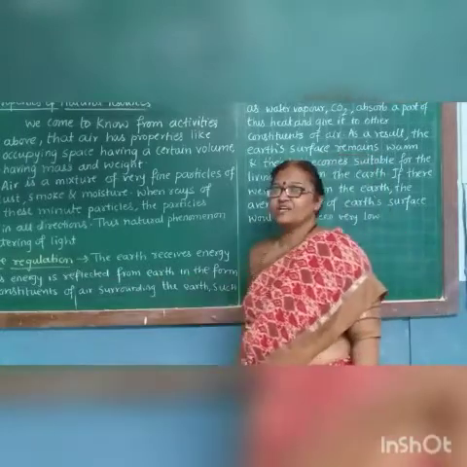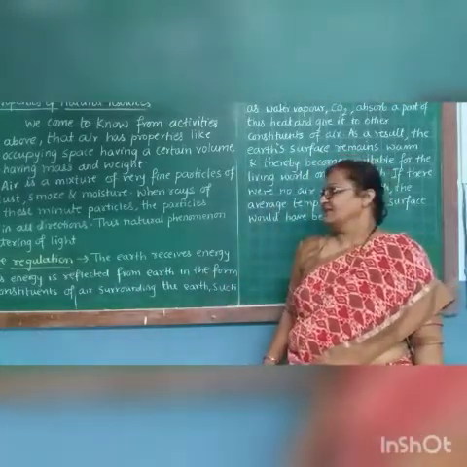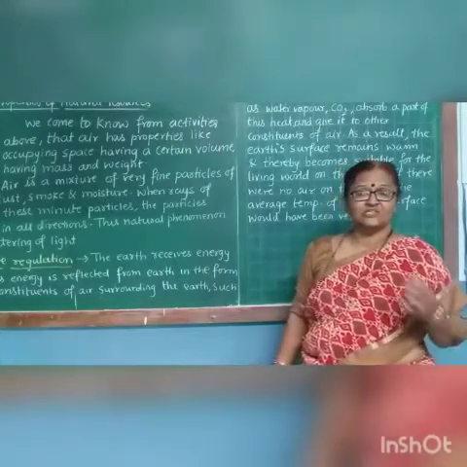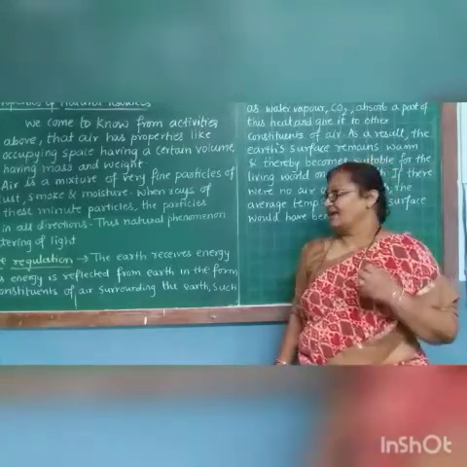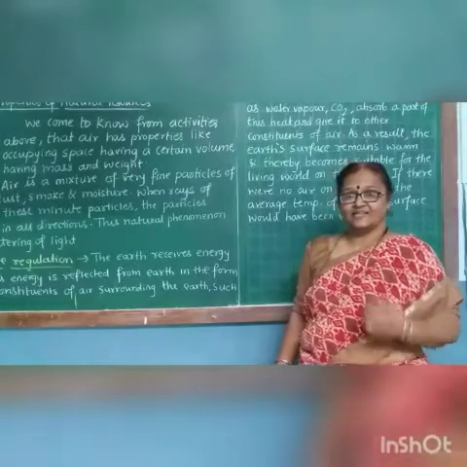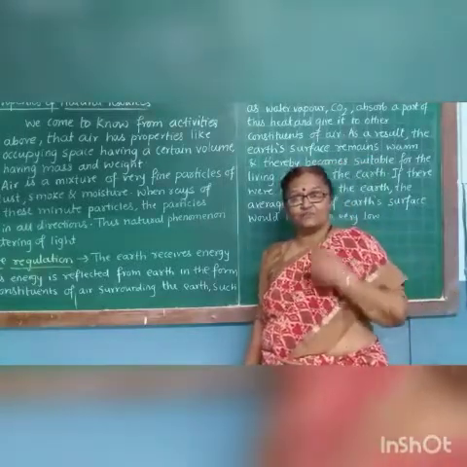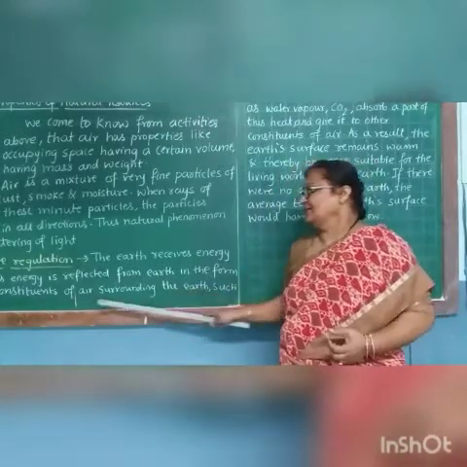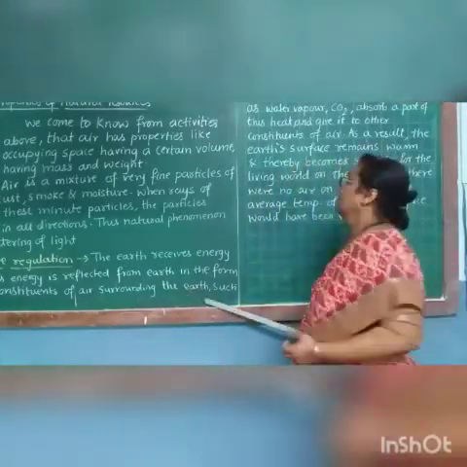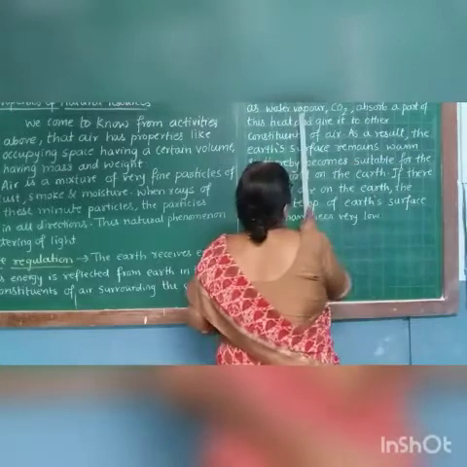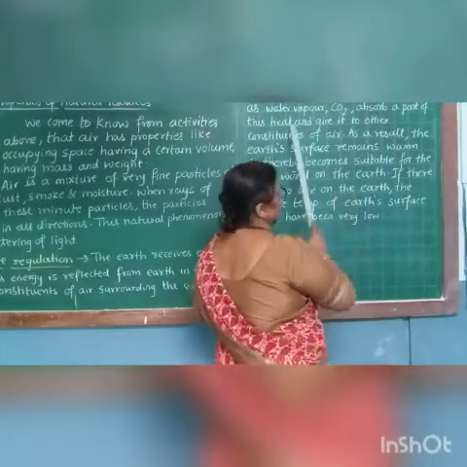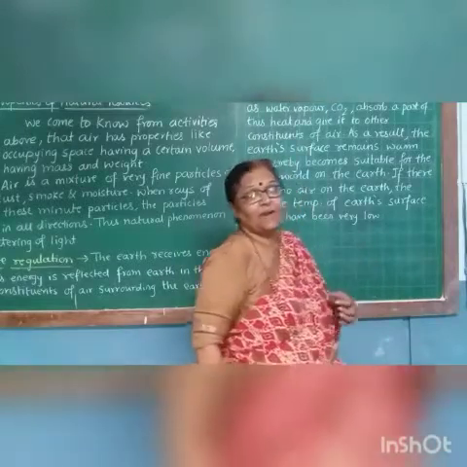The temperature regulation we have seen. What does it tell us? The earth receives energy from the sun, and as a result this energy is reflected from the earth in the form of heat. Now the constituents of air surrounding the earth, such as water vapor and carbon dioxide, absorb a part of the heat.